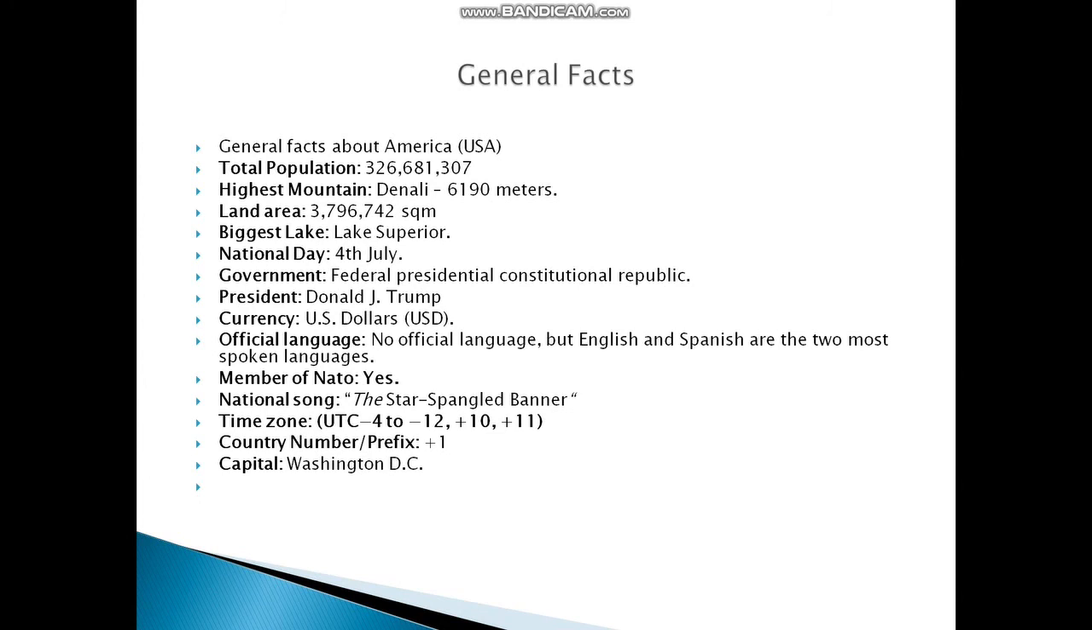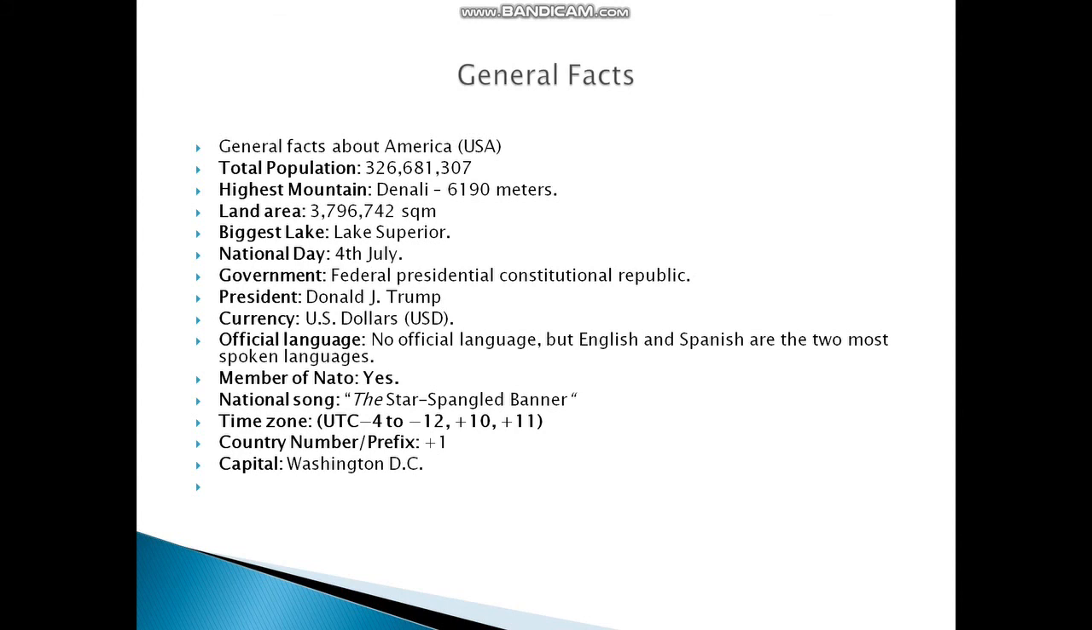The currency is US dollars. Official language, yes, there is no official language, but English and Spanish are the 2 most spoken languages. It's a member of NATO. The national song is The Star Spangled Banner. The time zone is UTC -4 to -12, +10 and +11. Country number and prefix +1.